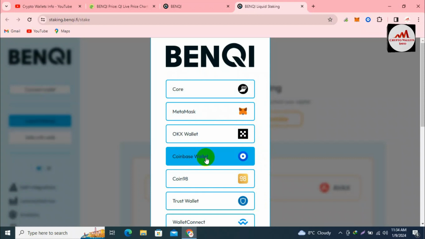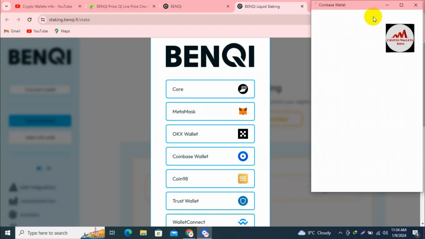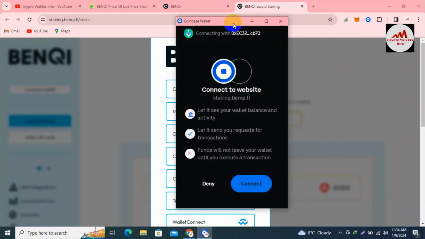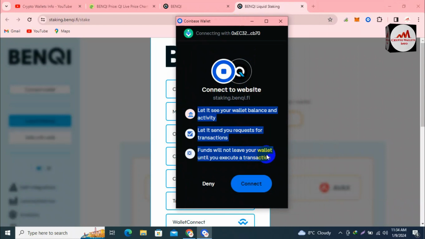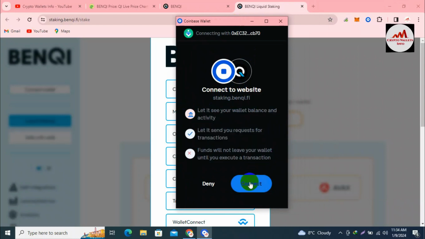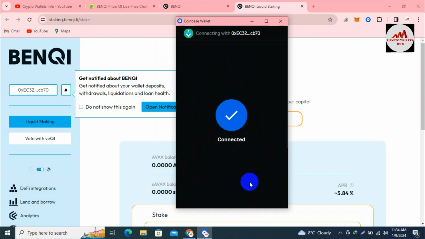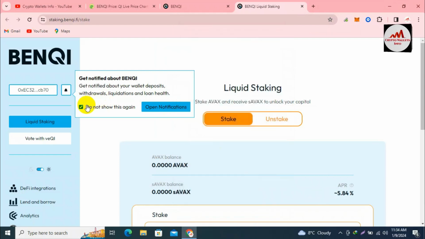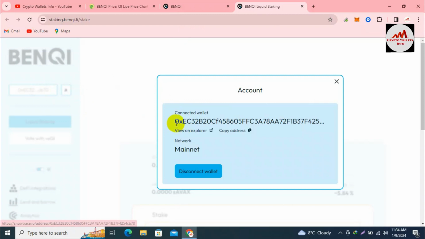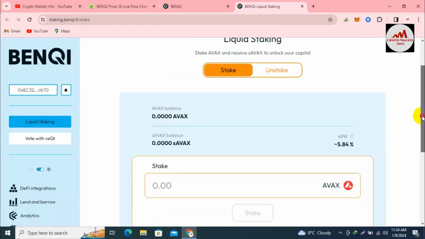Simply click on it. A pop-up opens in front of me, and now you can read all the information about your wallet. When you are going to connect, simply click on connect. Okay, my wallet is connected successfully. You can see my wallet address shown here. If I click on it, you can see my wallet address, and the network is mainnet.